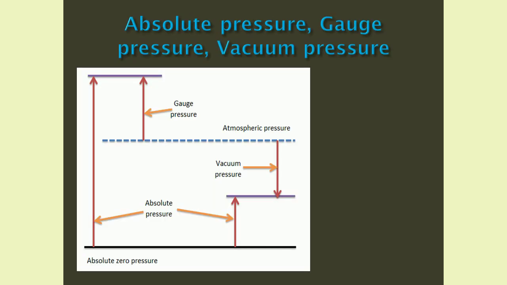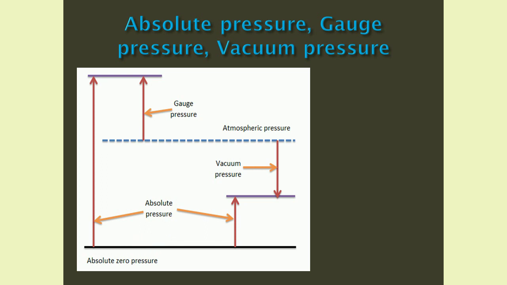Absolute pressure, gauge pressure and vacuum pressure. Look at the figure. Atmospheric pressure line is shown. What is atmospheric pressure? It is the pressure exerted by atmosphere on Earth's surface. We know the value. It is 1.01325 bar. Absolute zero pressure line is also shown, which means pressure is zero in that line.